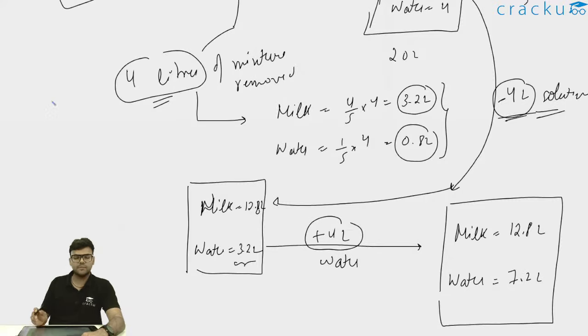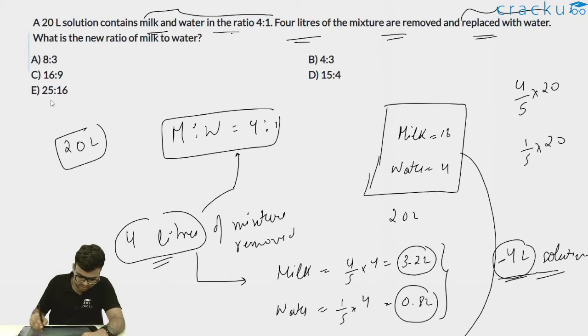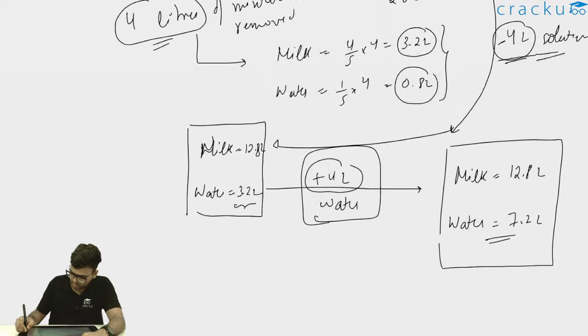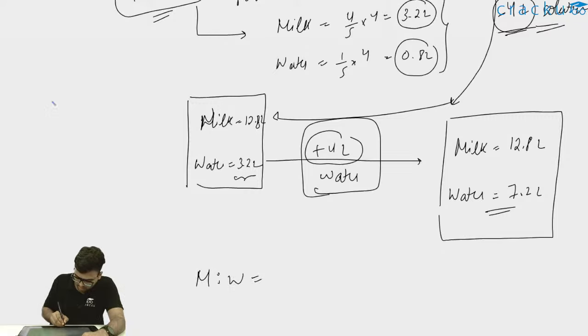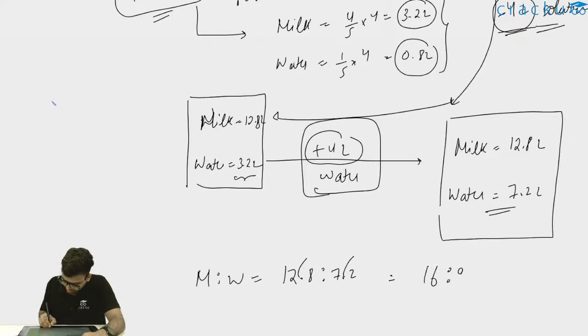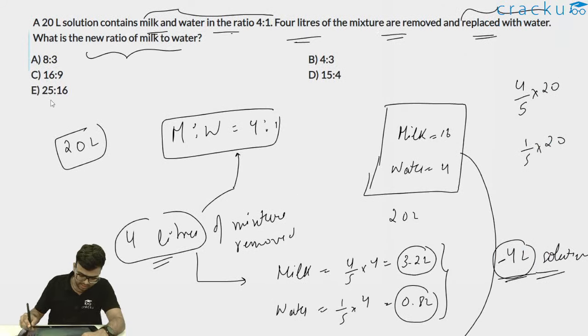Now this mixture of 4 liter, when it is removed, it is replaced with 4 liter of pure water. So the quantity of milk remains the same, but 4 liter of water is being added to the container. So water will be 7.2 liters. It is asking in the question, what is the new ratio of milk to water? So milk to water will be 12.8 is to 7.2. I can remove the decimals. It is 128 is to 72. I can divide this by 8. So this will be 16 is to 9. 16 times 8 is 128 and 9 times 8 is 72. So the ratio is 16 is to 9. And therefore option C, 16 is to 9 will be the correct answer.